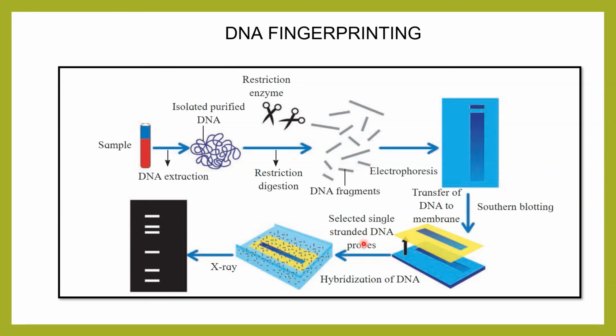Then you select single-stranded DNA probes, do hybridization of DNA, and finally you do the X-ray, in which you can see this banding pattern. That is DNA fingerprinting. On the basis of this analysis, you can find out who is the main culprit, or you can solve maternal disputes also. So a very important technique, that is DNA fingerprinting.